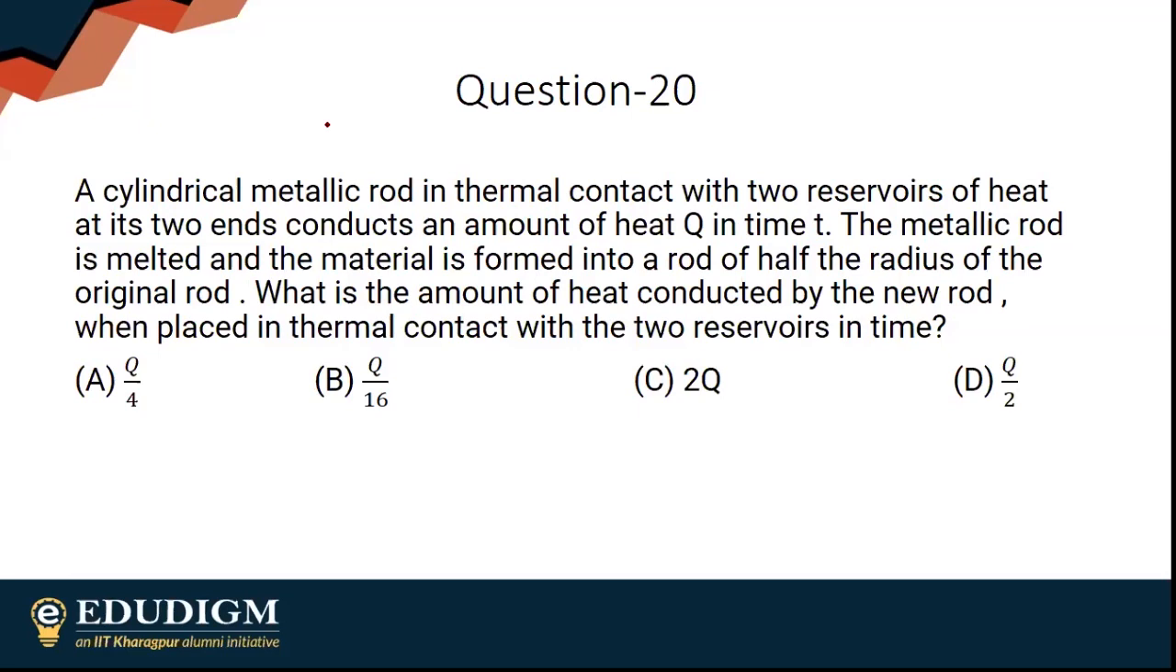Obviously, there was a cylindrical metallic rod that was conducting an amount of heat Q in time T. Now, the same rod has been melted and a new rod is formed whose radius is half the radius of the original rod. Obviously, the cross-sectional area changes. What is the amount of heat conducted by the new rod when placed in thermal contact with the two reservoirs?